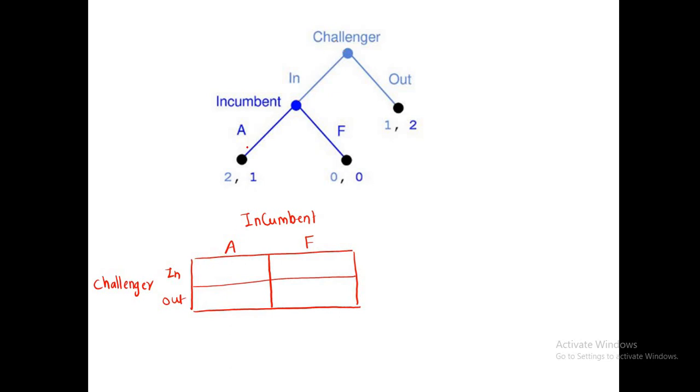Okay, now what would happen if the challenger takes in and the incumbent takes accommodate? So in and A, if we traverse this tree we will reach this 2, 1. This is the payoff for the challenger and this is the payoff for the incumbent. Now in fight, the challenger is taking in and the incumbent is taking fight, so both will get 0, 0. Now the challenger taking out.